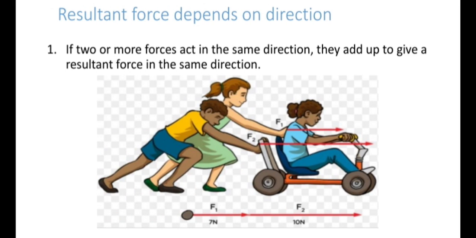Now resultant force depends on direction. There are many conditions, so let's see our first condition. If two or more forces act in the same direction, they add up to give a resultant force in the same direction. As we have seen in the previous example, two boys are applying force in the same direction on the box. Here is the same condition, that these two persons are applying force in the same direction.